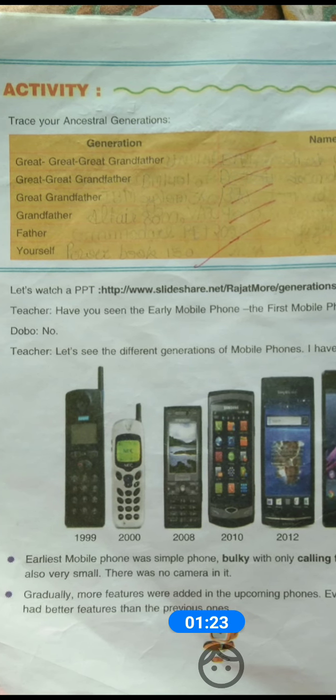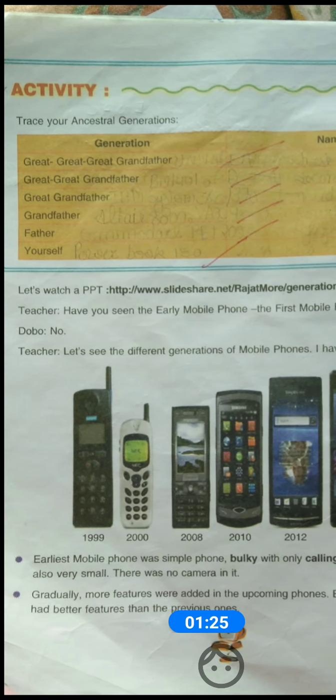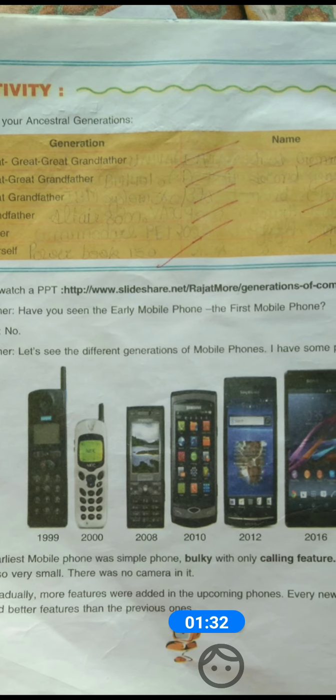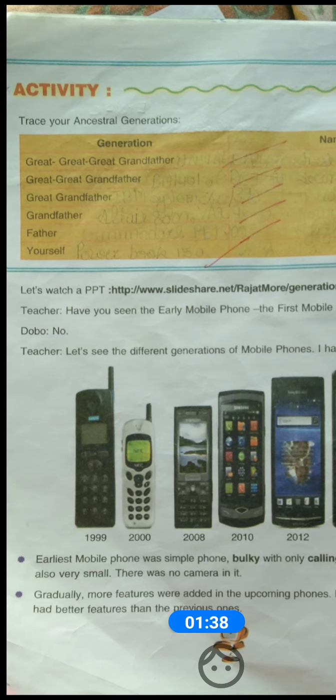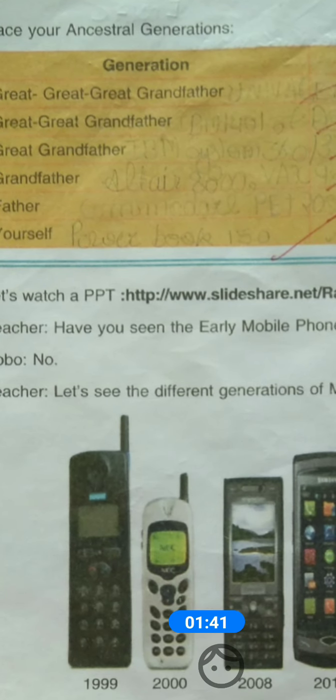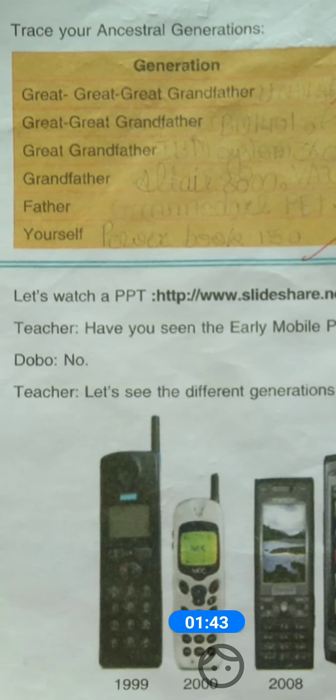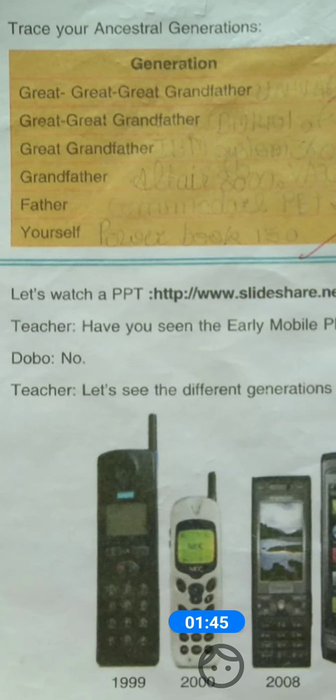Now here is the activity for you. Trace your ancestral generations. Dear students, you do this activity by yourself. There are 2 columns in this activity. First is generation and second, we just write the name of the generation. The first is great great great grandfather. We just write the name of that generation. Great great grandfather, then great grandfather, then grandfather, then father, then yourself. Dear students, you do this activity by yourself. It is a very simple activity.